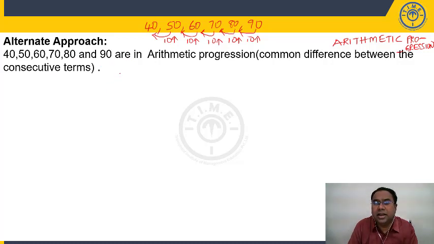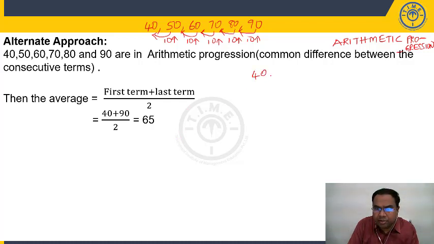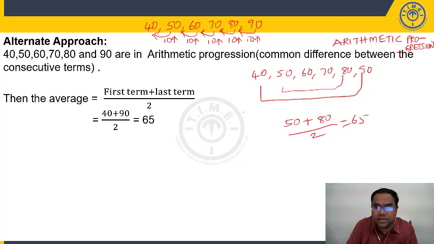Now, when the given numbers are in arithmetic progression, the average is given by first term plus last term by 2. Now, what is my first term? 40. What is my last term? 90. 40 plus 90 by 2, 130 by 2, it is nothing but 65. Right? I'll tell you one more point. 50, 60, 70, 80, 90. It is first term plus last term by 2, or you can take the second from the first and second from the last. See what will happen if I take the second from the first and second from the last. 50 plus 80 by 2, 130 by 2, it is 65. You can take the third from the first, third from the last.